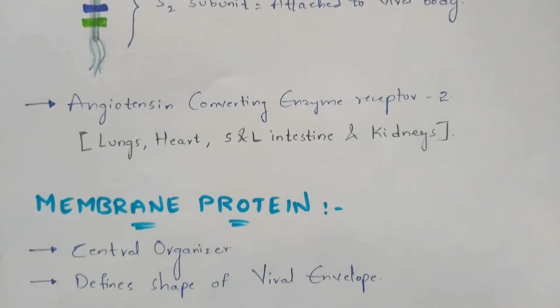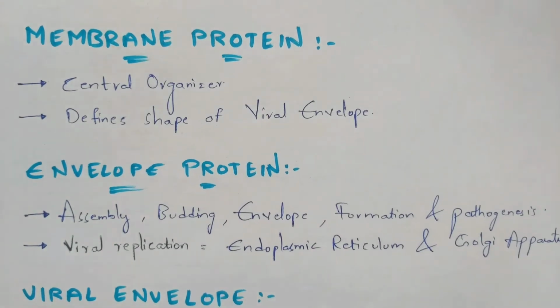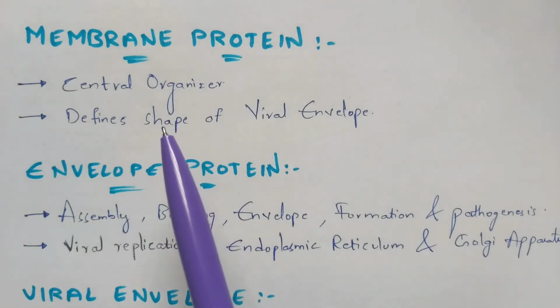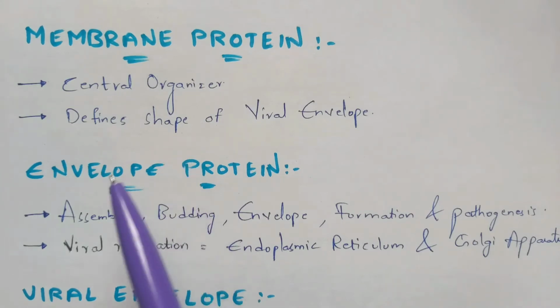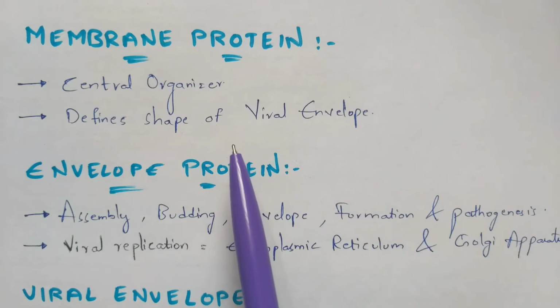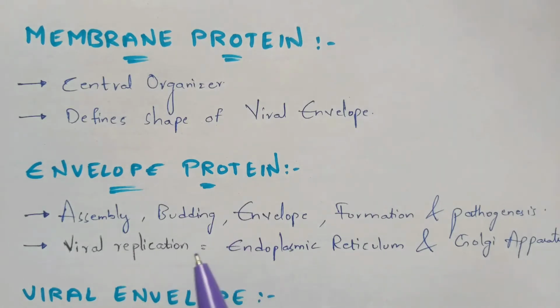Next, coming to the M protein, which is called the membrane protein. This membrane protein acts like a central organizer for the coronavirus because it can interact with other structural proteins. Not only that, the membrane protein also defines the shape of the viral envelope. It maintains the shape and structure of the viral envelope.